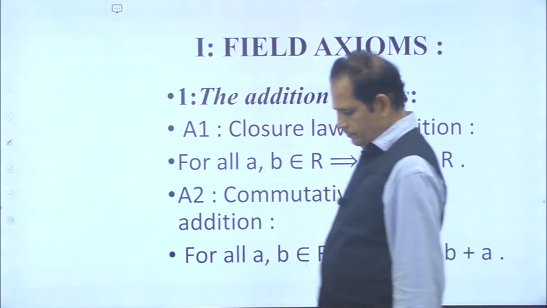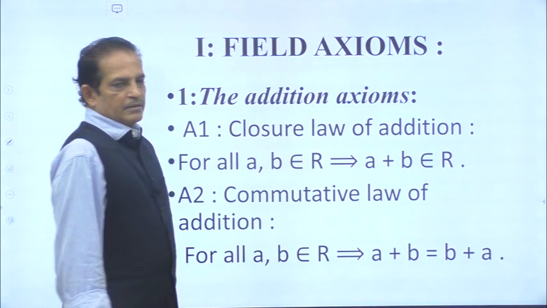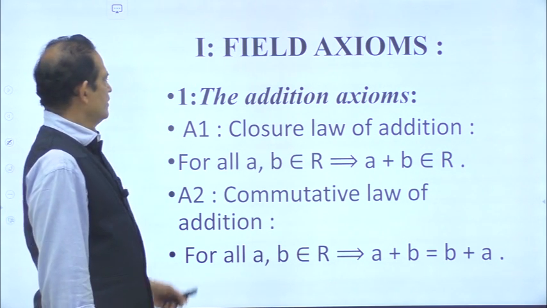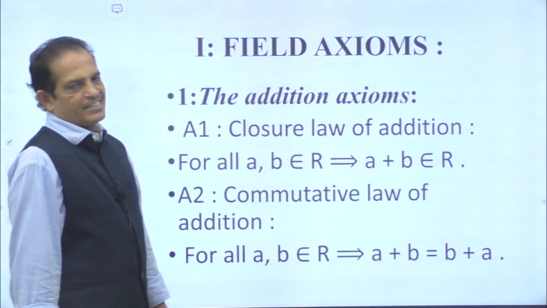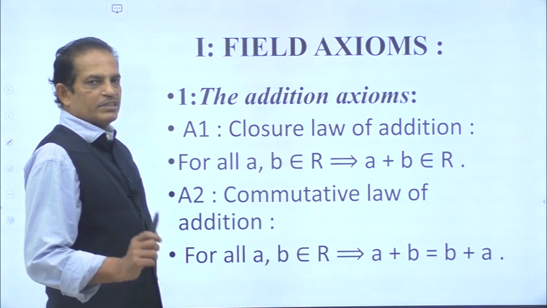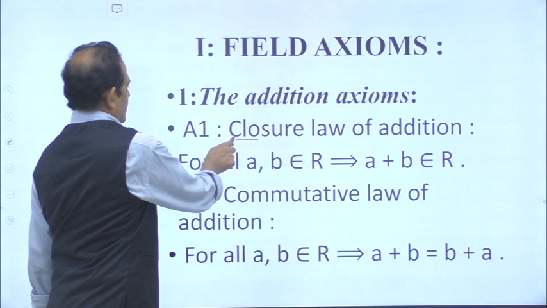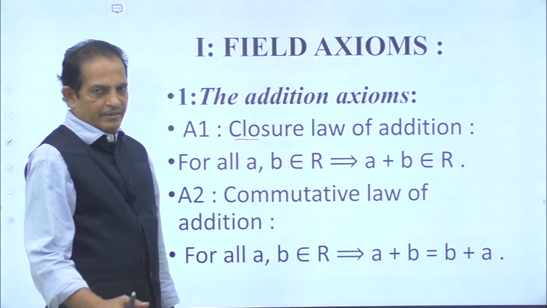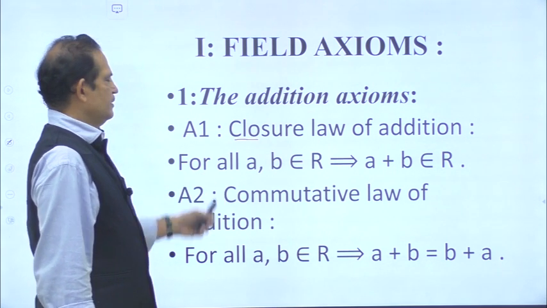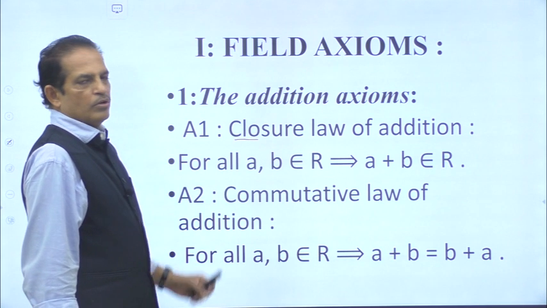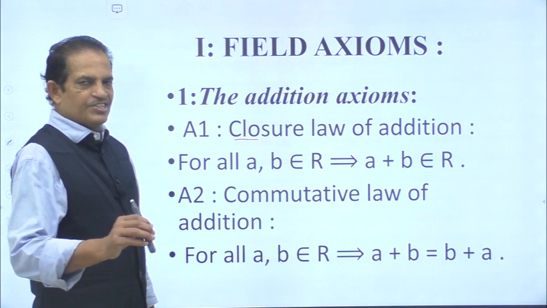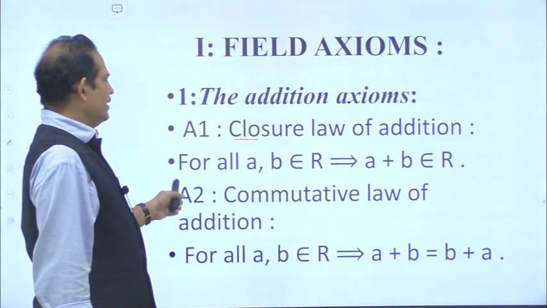So the field axioms, we begin first. Addition axioms. A1, closure law of addition. You must have already learnt in your second year what is the closure property. So similarly, for all a, b belong to R implies a + b belongs to R, means addition.